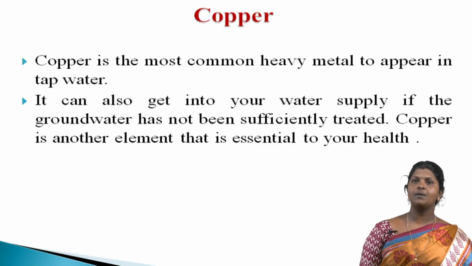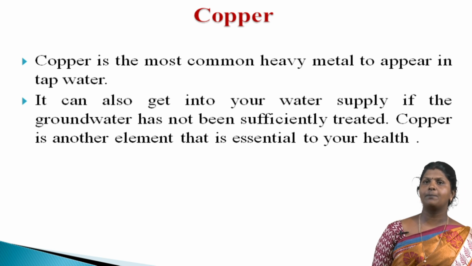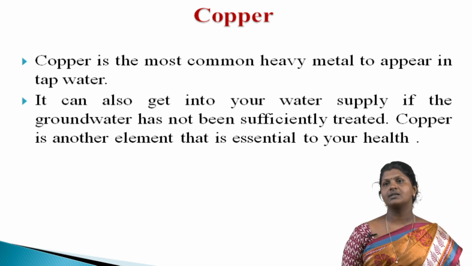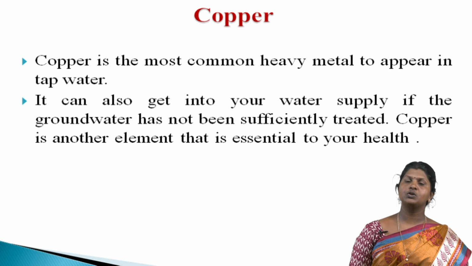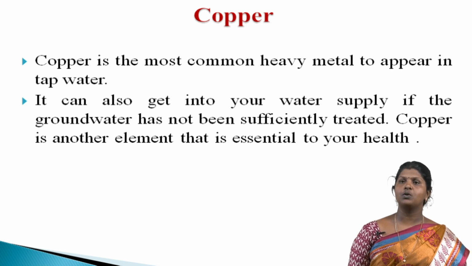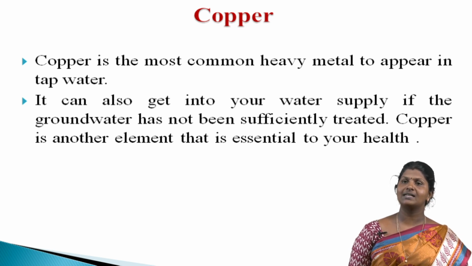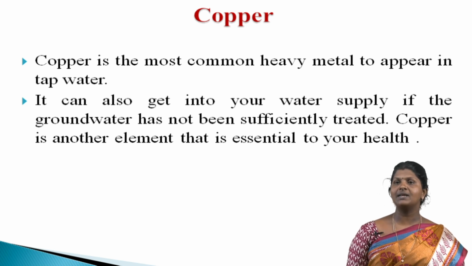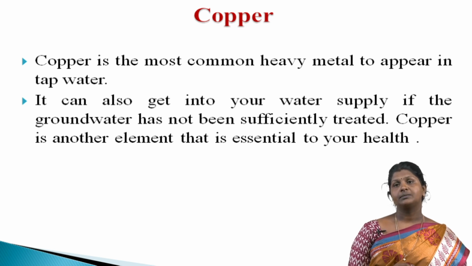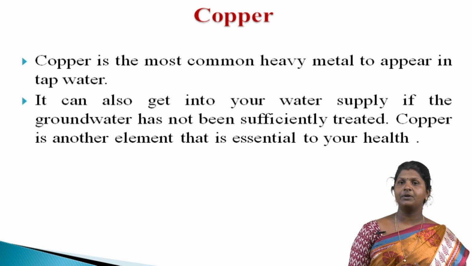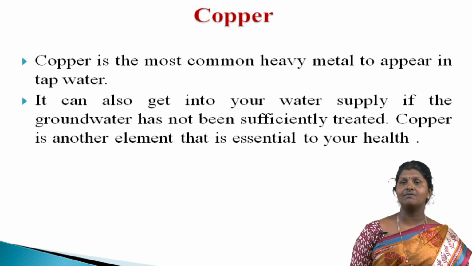Then copper. Copper is the most common heavy metal to appear in tap water. This is because copper can leach into the tap water as pipes and other plumbing features begin to corrode. It can also get into your water supply if the groundwater has not been sufficiently treated. Copper is another element that is essential to your health, but too much of it can cause vomiting. Like arsenic, it can also cause diarrhea, stomach cramps and even kidney and liver disease.